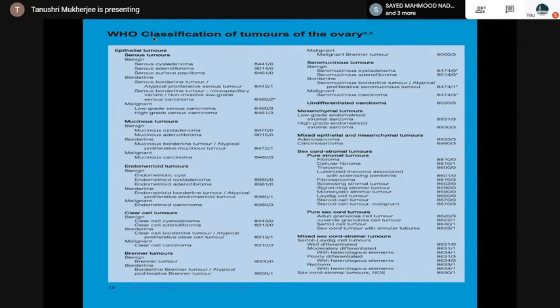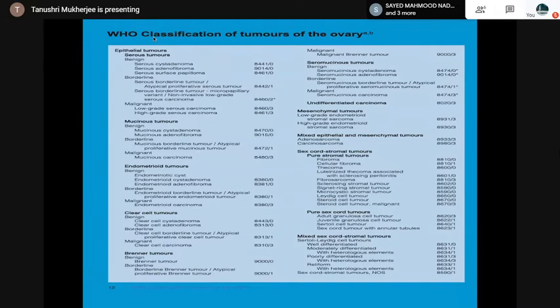Mucinous: there is a mucinous cystadenoma, then mucinous adenofibroma, and in serous category also you see this along with the serous surface papilloma. Then the borderline mucinous tumor or atypical proliferative mucinous tumor and malignant mucinous carcinoma. In endometrioid also you see atypical proliferative endometrioid category is preferred over borderline, and then an endometrioid carcinoma, and the benign entity remains the same, the endometriotic cyst or the endometrioid cystadenoma or endometrioid adenofibroma.